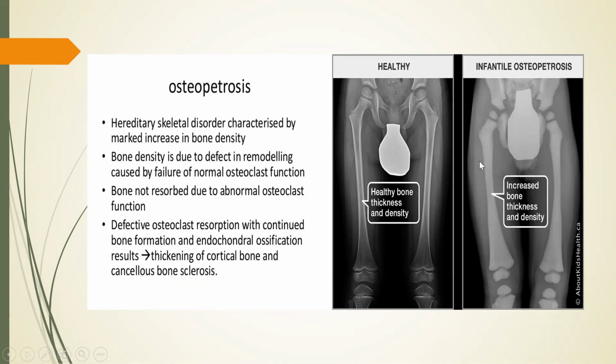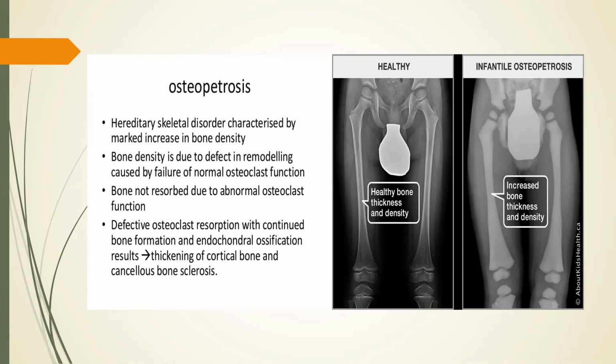So this is osteopetrosis. It's a hereditary skeletal disorder characterized by marked increase in bone density. Bone density is due to defect in remodeling caused by failure of normal osteoclast function. So here what happens, the osteoblasts are doing the job unabated. Okay, they go on laying bone, but osteoclasts are abnormal. They are not able to resorb. Resorption is not done. So there is thickening of the cortical bone and cancellous bone causing sclerosis, what we call.